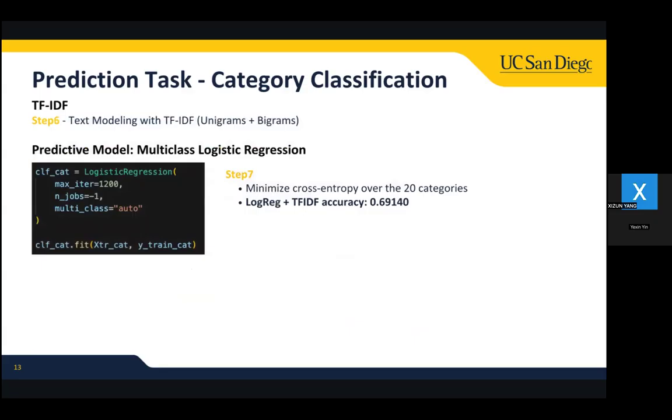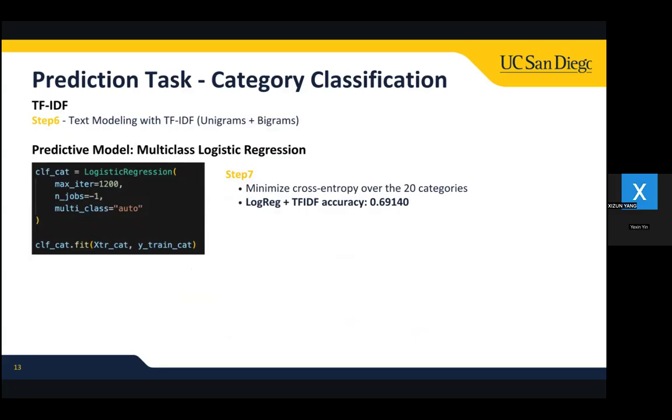For the improved model, we only use the review text as input. We combine the review title and body and then feed them into a TF-IDF vectorizer. And same as before, we use up to 50,000 features and include both unigrams and bigrams, which lets the model pick up patterns that are diagnostic of certain categories.